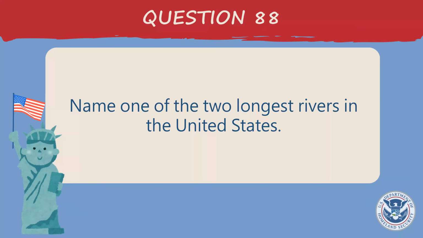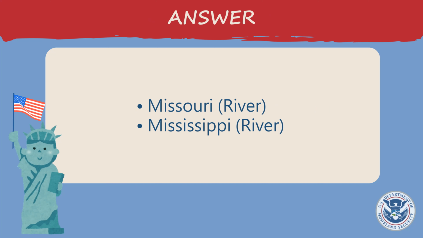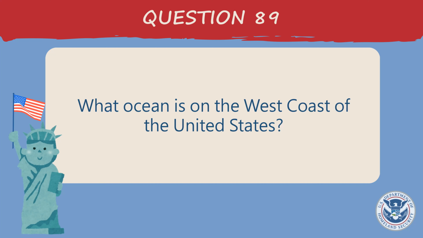Integrated civics. Name one of the two longest rivers in the United States. Missouri River, Mississippi River.